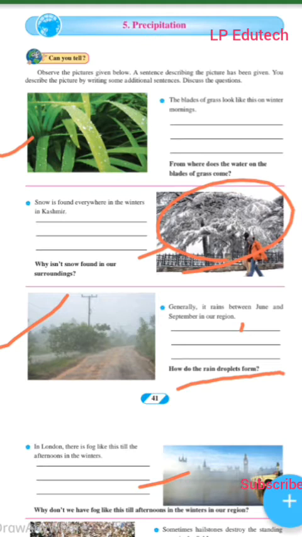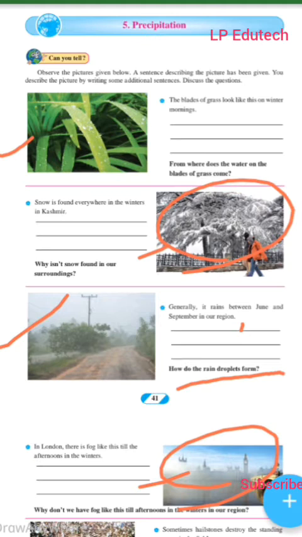Next, this is the city of London. In London, there is fog like this till the afternoon in winter. Why is there fog like this till the afternoon in winters? Answer: in London, there is fog till the afternoon in winter because London is far away from the equator and it has a temperate oceanic climate and cool summers.